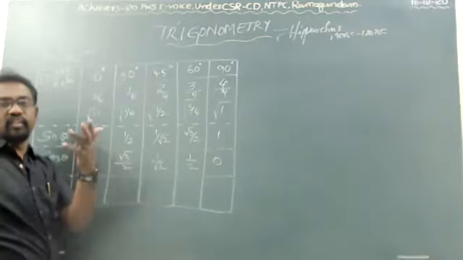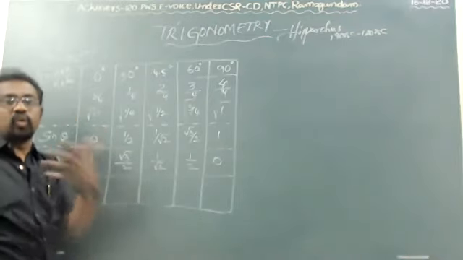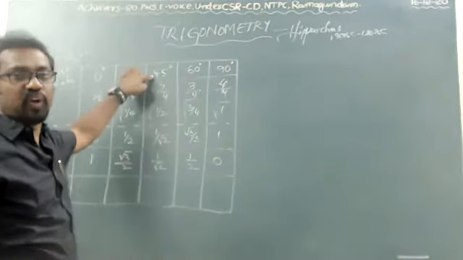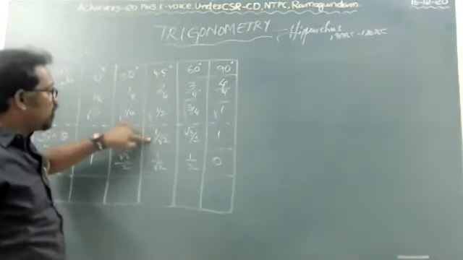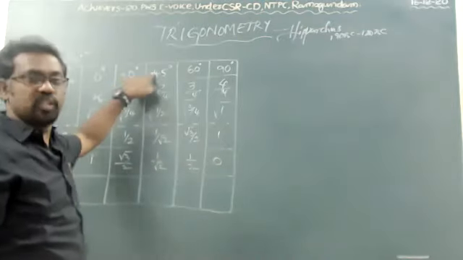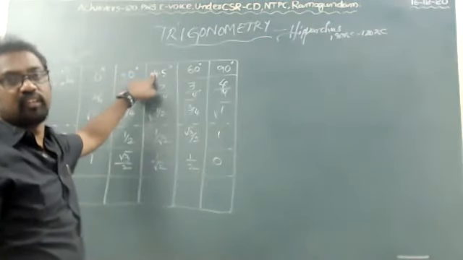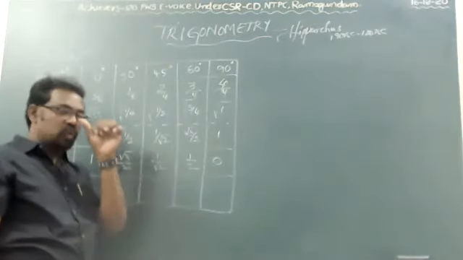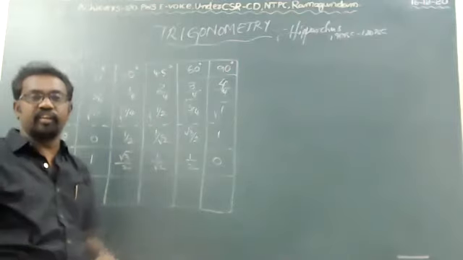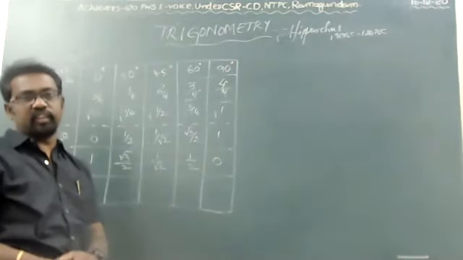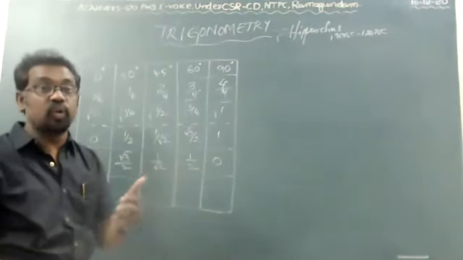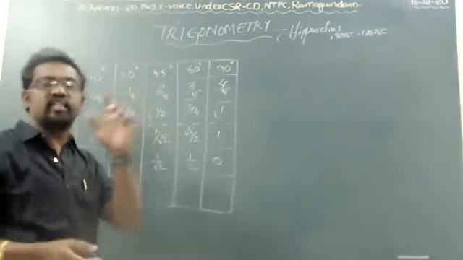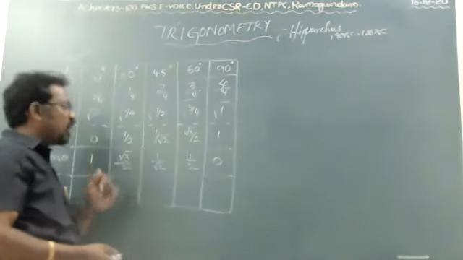But sine 45 is equal to what other one? Cos 45, because 45 plus 45 is 90. See, 1 by root 2 is for 45, 1 by root 2 is also for 45. Okay, children? So that is 1 by root 2, 1 by root 2. So sine 45 degrees is equal to cos 45 degrees. Sine 30 degrees is equal to cos 60 degrees, because 30 plus 60 is 90 degrees. So these are the values of this one.